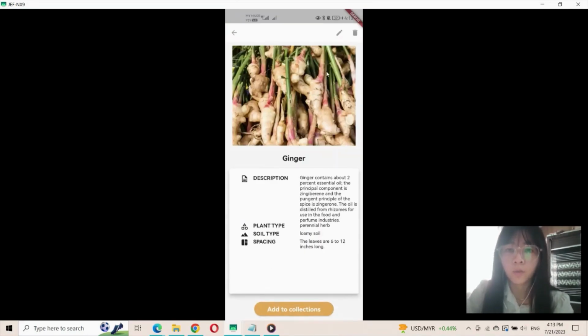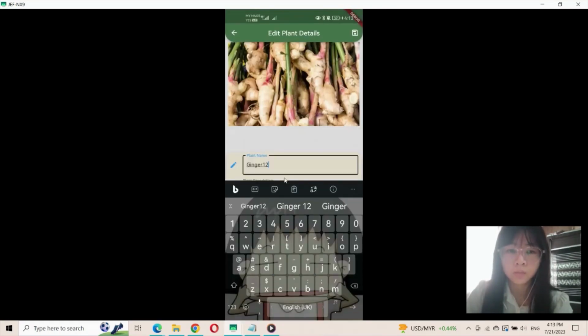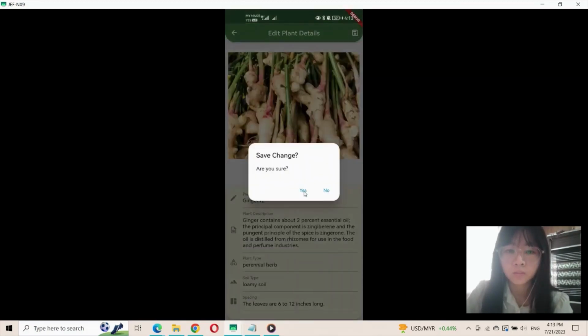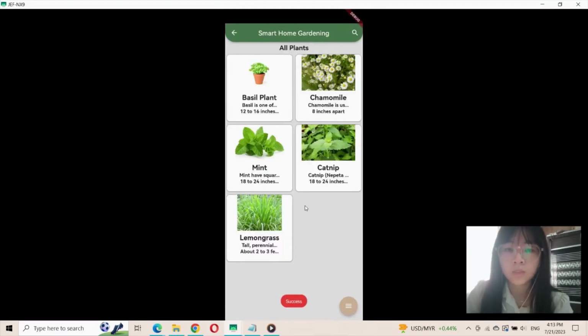It also provides 2 buttons, the edit button and the delete button. If the user wants to edit the detail, they can click on the edit button, for example. Now click on the save button. Now you can see that the plant name has been updated successfully. And then if the user wants to remove it, they can also click on the delete button. Now you can see that the plant has been removed from the application.